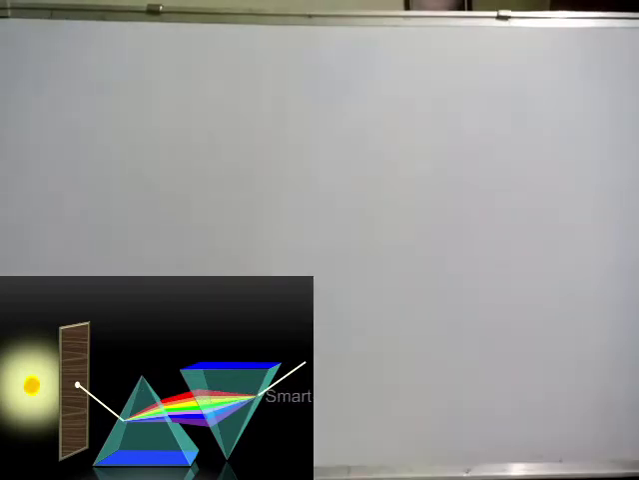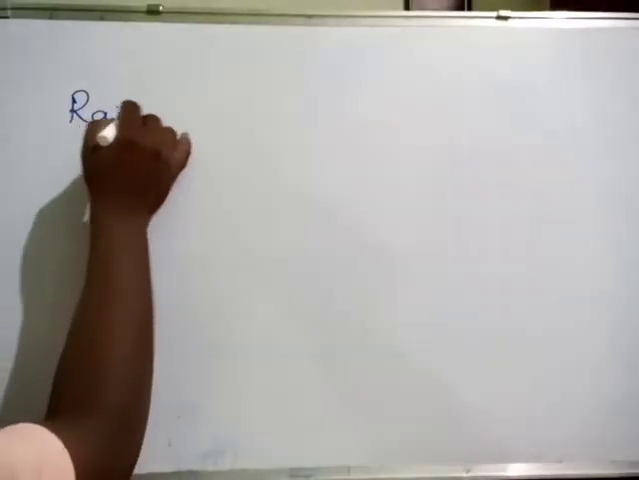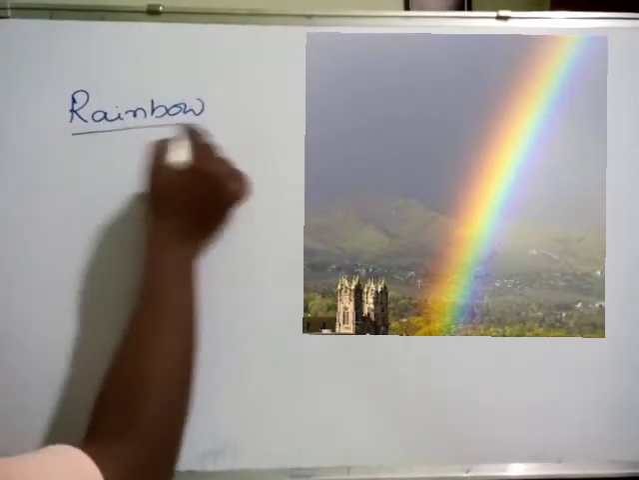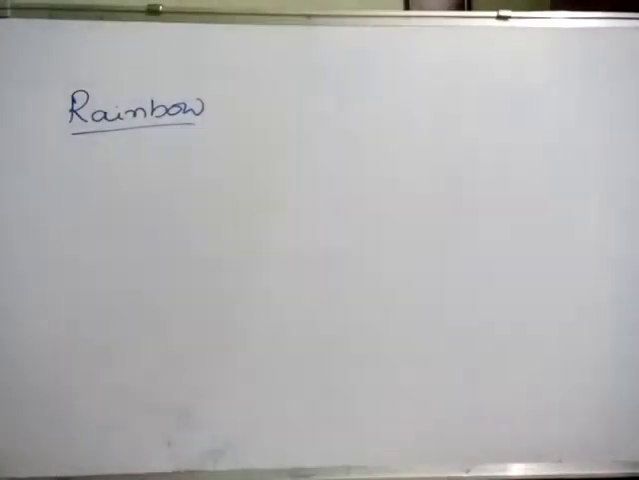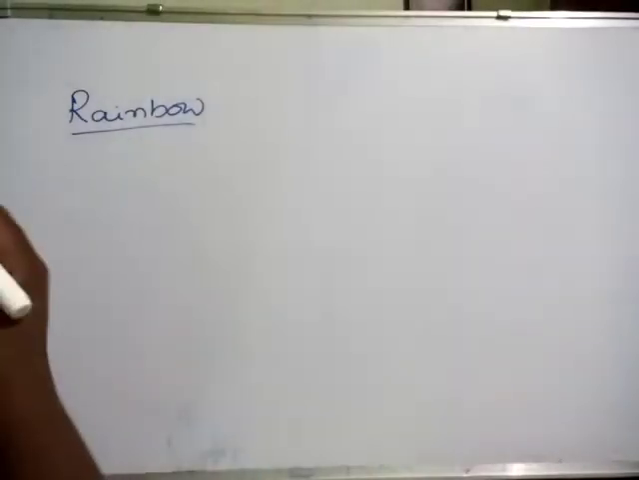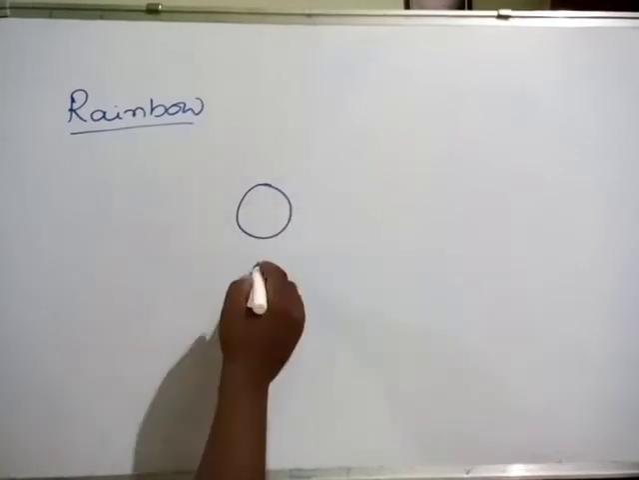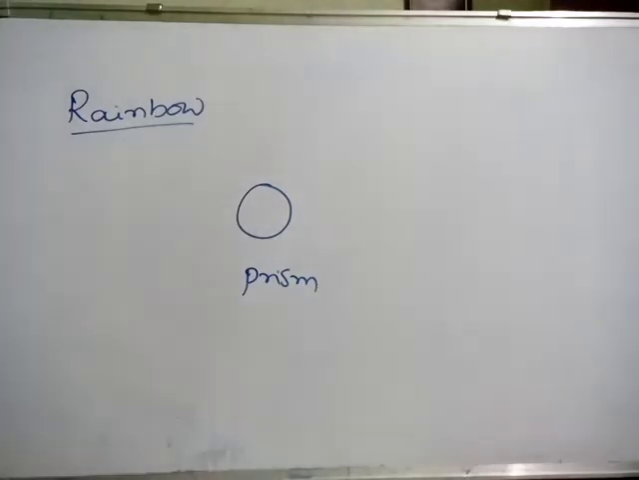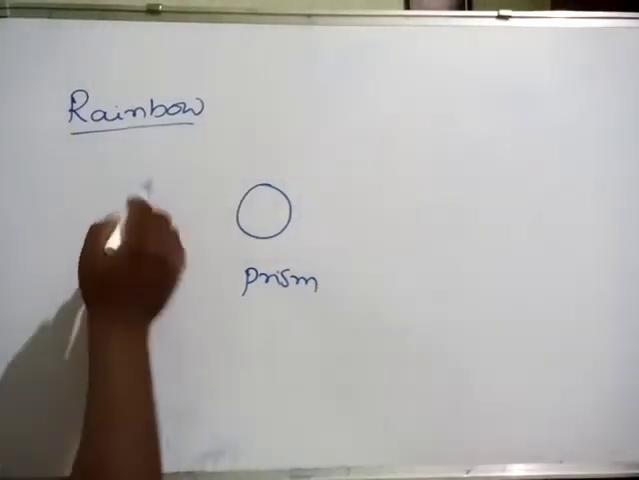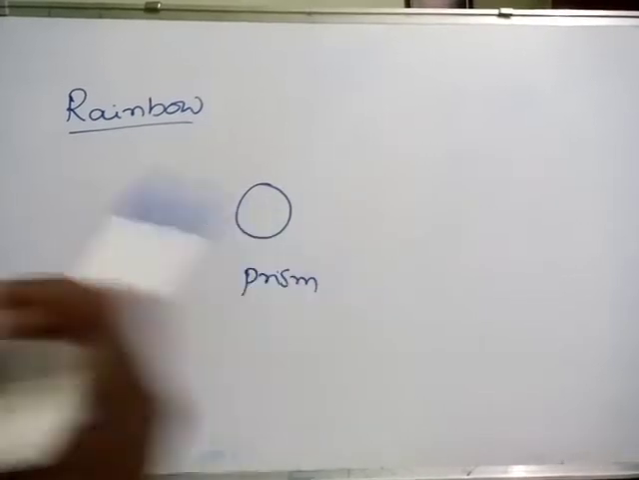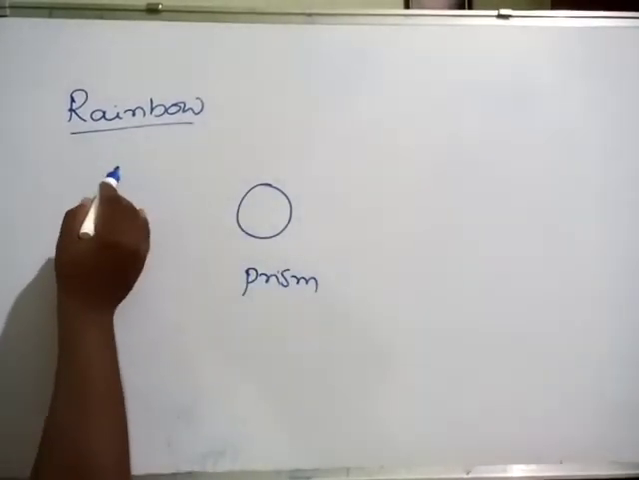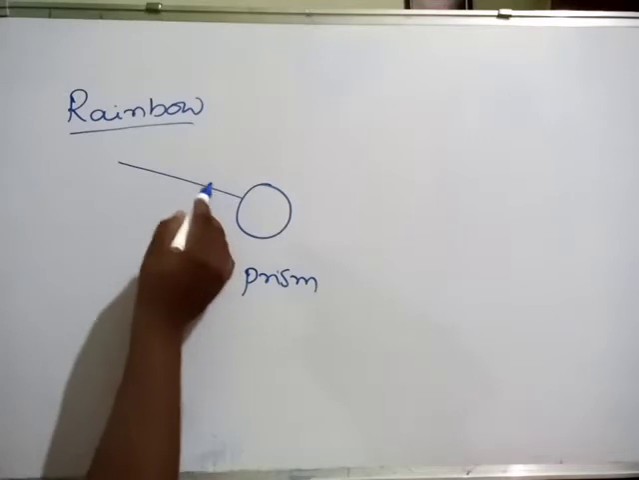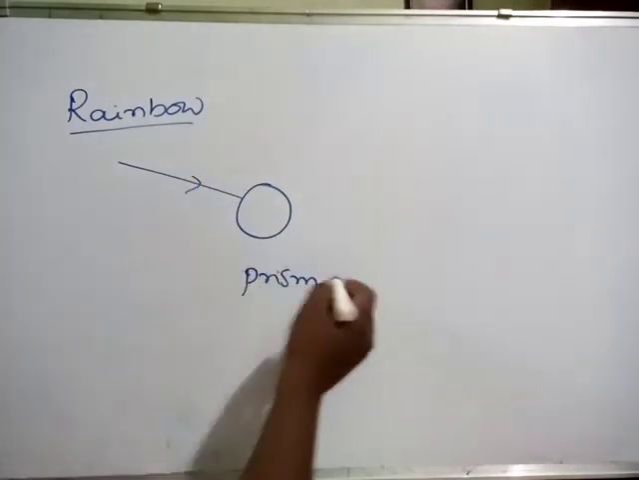If this dispersion of white light occurs in the raindrops after rain, then we will get a rainbow, a beautiful natural phenomenon. This is also dispersion of white light passing through raindrops. Here the raindrop will act as a prism. How? After rain we find water droplets, no? Here what is happening? The sunlight reaches this prism. What is this prism? Raindrop only.